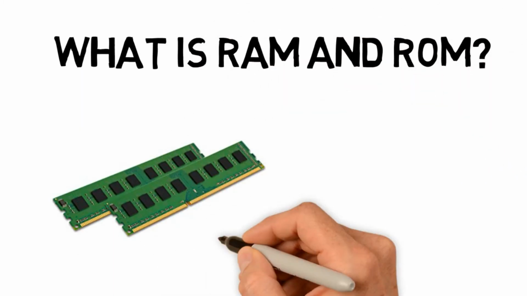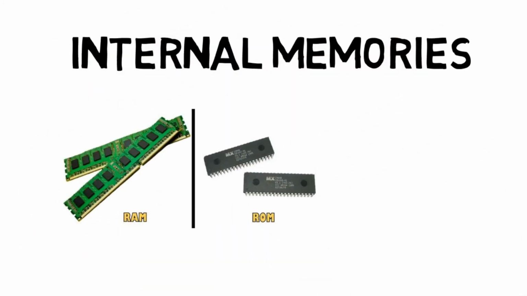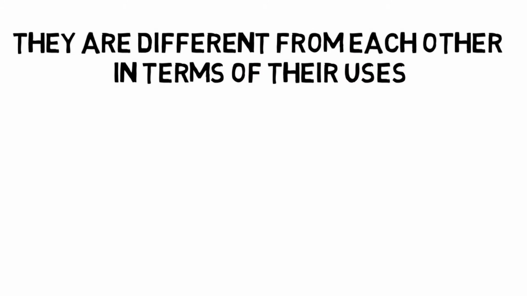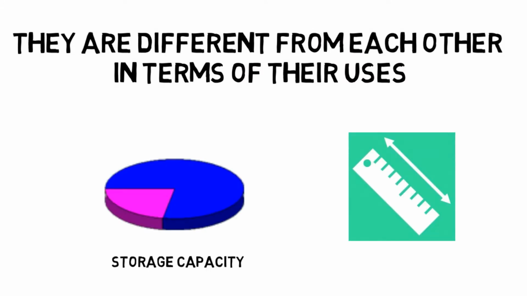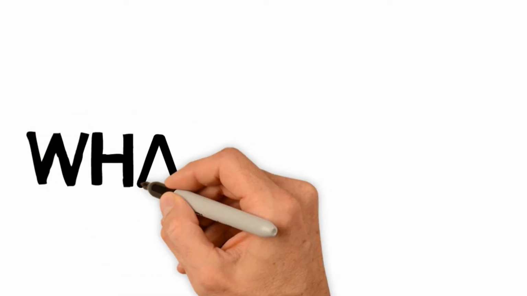Today we are going to discuss what is RAM and ROM. Although RAM and ROM both are the internal memories of the computer, they are different from each other in terms of their uses, storage capacity, physical size and more. So first let's see both the topics individually.